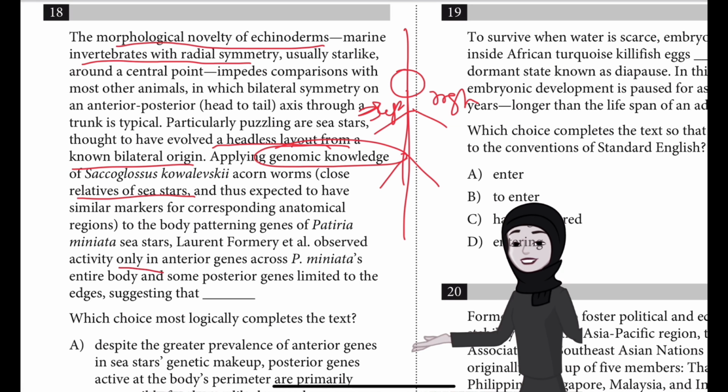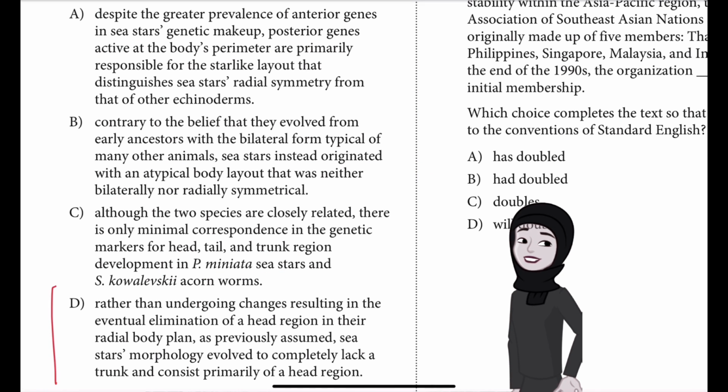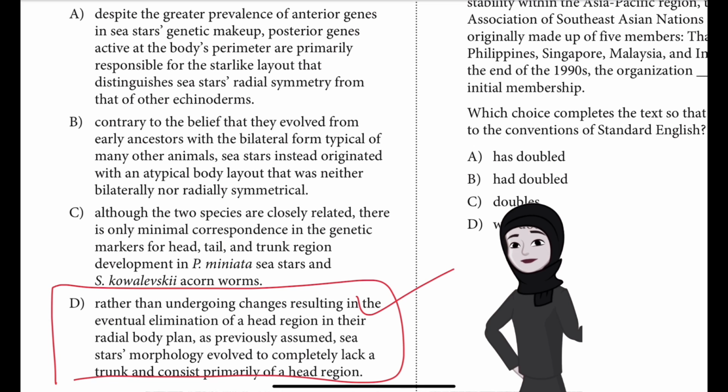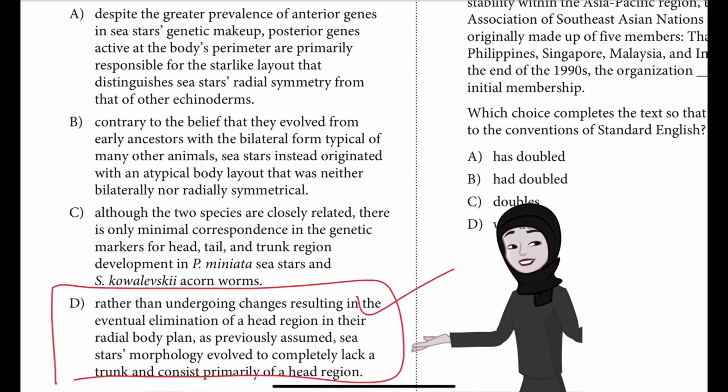So Laurent Formery et al. observed activity only in anterior genes across P. miniata's entire body and some posterior genes limited to the edges, suggesting that blank. So which should we choose? So we have to go with answer choice D. This is a little difficult to understand, but let's see.